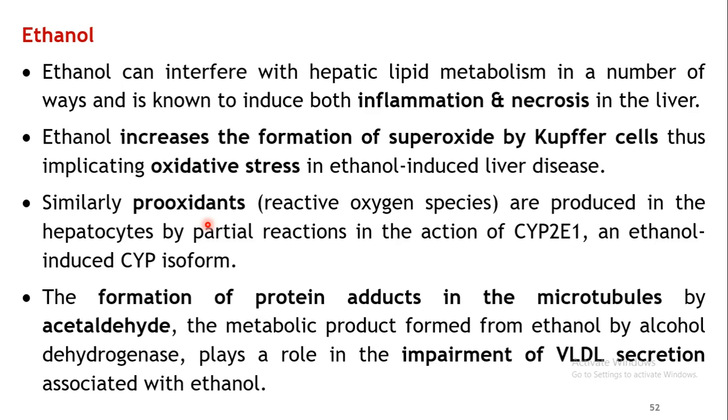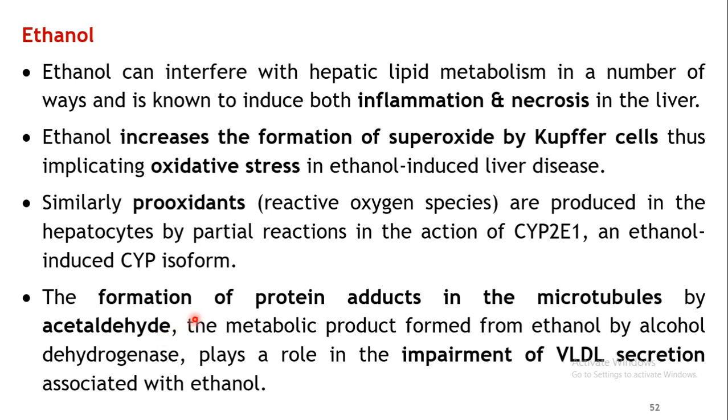Apart from this, the ethanol metabolic process will also affect the liver. Ethanol gets metabolized into acetaldehyde. So acetaldehyde, which is an intermediate product, is formed as a result of the action of alcohol dehydrogenase on ethanol.